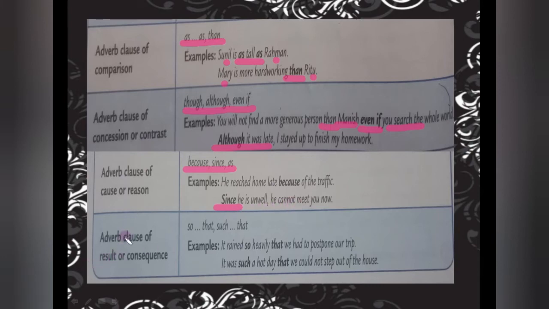Now the last one, adverb clause of result or consequences. So that, such that. It rained so heavily that we had to postpone our trip. It rained so heavily, meaning very much, so heavily that, why? Because of this we had to postpone our trip. So that was the result.